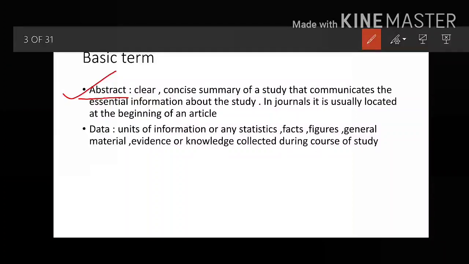Okay, I am moving on to my next term, that is data. Please pronounce it correctly. Many of us pronounce it wrongly. My teacher has taught me the correct pronunciation; I was also pronouncing it wrong.